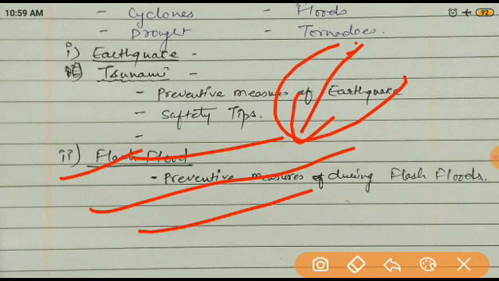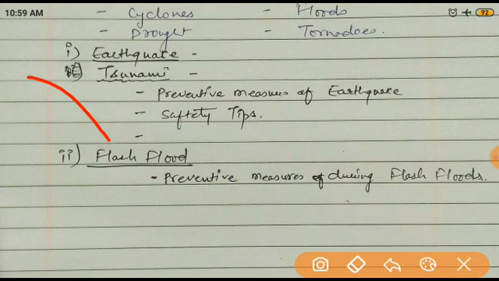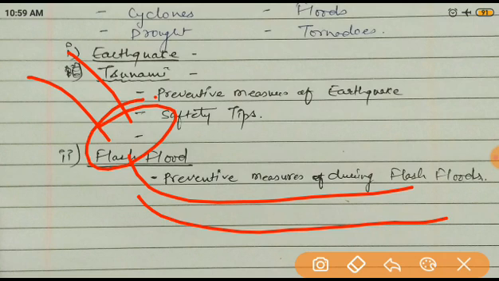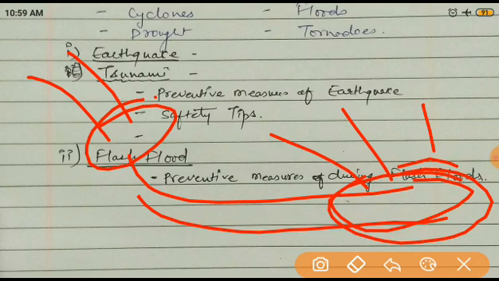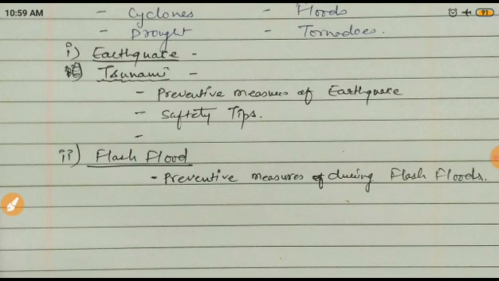The water suddenly comes, and generally it is in desert areas, because in the hilly regions the rainfall is very high, and it will flow into the lower area. So in the lower area, this kind of flash flood occurs. So a flash flood is when water suddenly comes due to heavy rain or any other reasons.